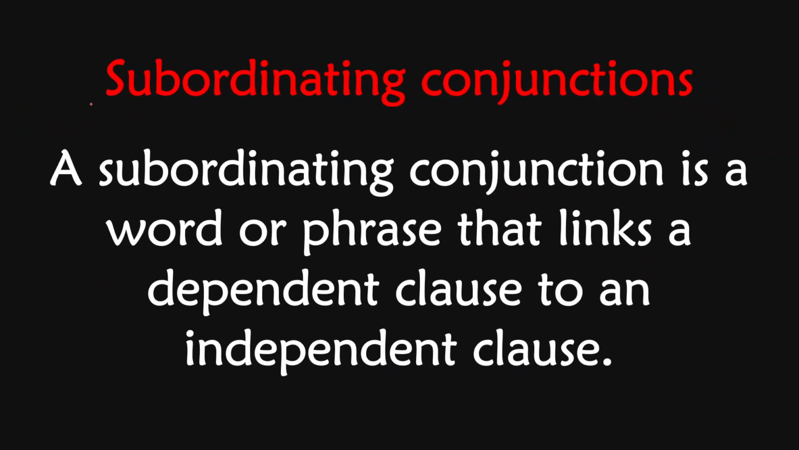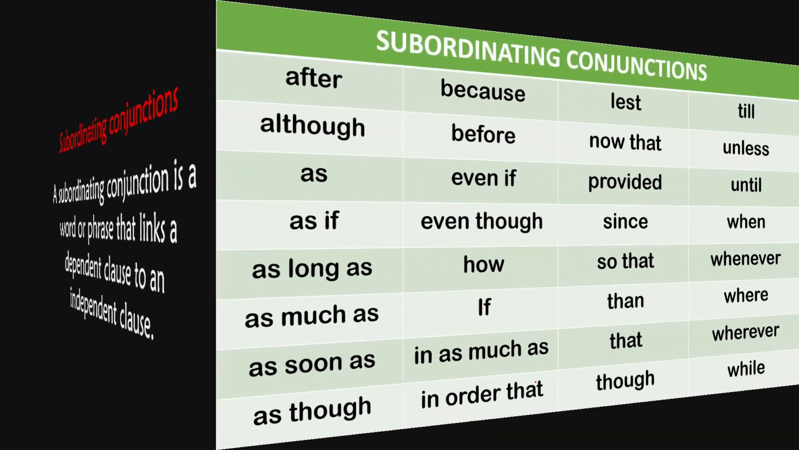Let's learn the second type of conjunction, subordinating conjunctions. To remember one thing, if you want to memorize the coordinating conjunctions, keep one idea in your mind, that is FANBOYS. Okay, and look at this. This is the second type, subordinating conjunction. A subordinating conjunction is a word or phrase that links a dependent clause to an independent clause. Let's learn through the examples.